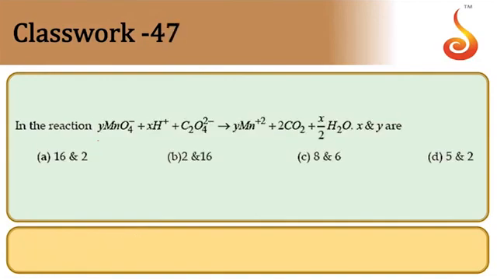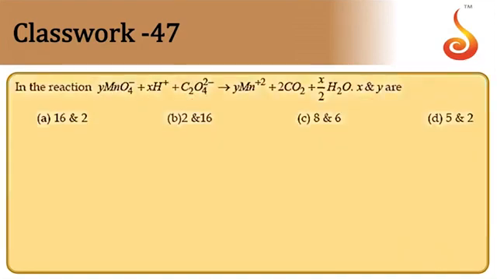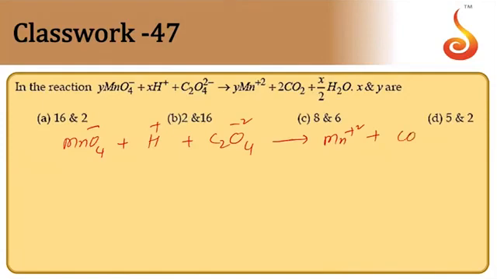In the reaction, Y moles of MnO4 minus plus X moles of H plus and C2O4 minus 2, find X and Y. So we need to balance the reaction. Let us take the reaction MnO4 minus plus H plus plus C2O4 minus 2 giving rise to Mn plus 2 and CO2.